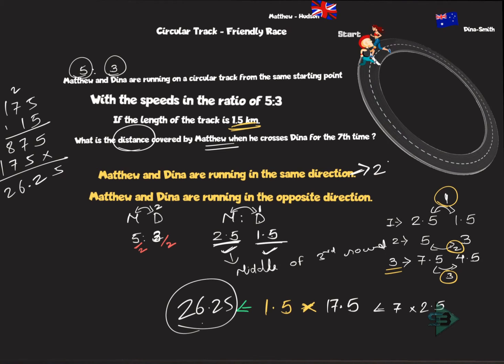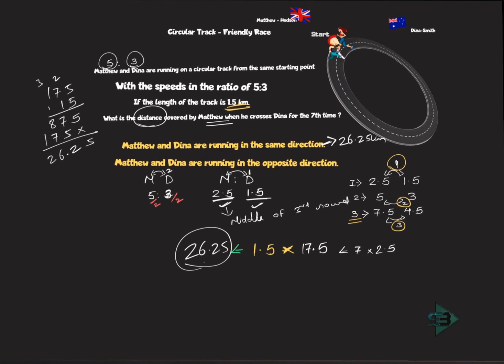When they travel in the same direction, the distance traveled by Matthew is 26.25 kilometers when they meet for the 7th time. So you always start with how many rounds Matthew will complete when he meets Dinah for the first time. So when he meets for the 7th time, how many rounds will he complete? When is he taking one extra round over Dinah is what you will have to find out. And then what is the length of each round? So what is the total distance covered?